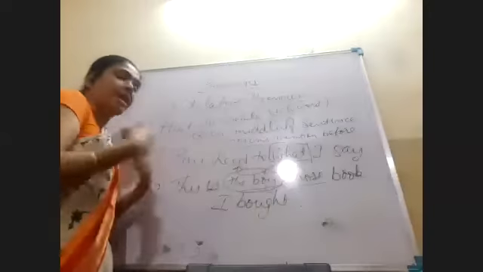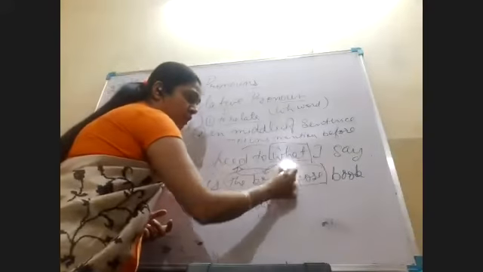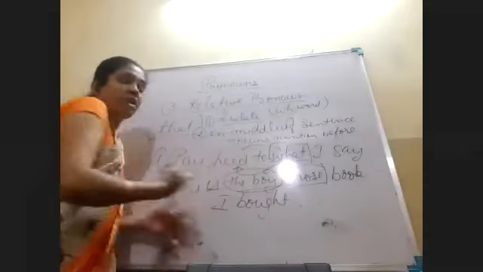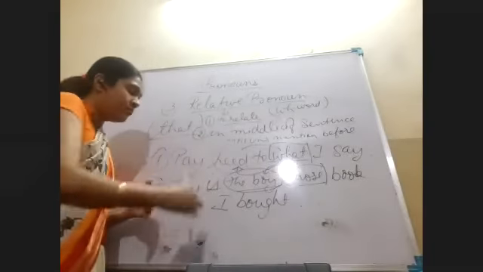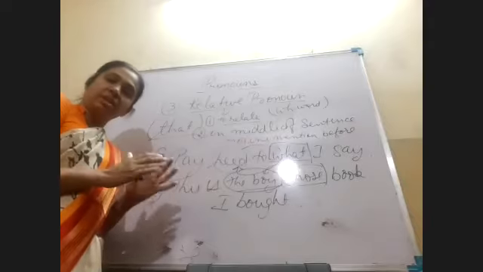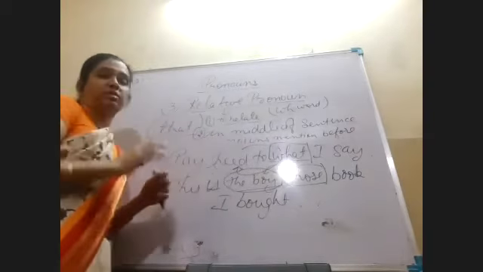I want to say that I bought a book from a boy, but when I use this word whose, I am saying the sentence with the same meaning, but by referring to it, refer करके बोल रहे हैं. This is the boy जिसकी book मैं लेके आई. Is it clear? This is the main difference between the interrogative and relative pronoun.